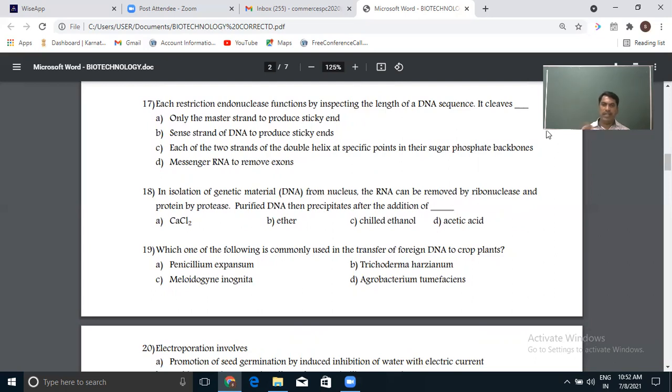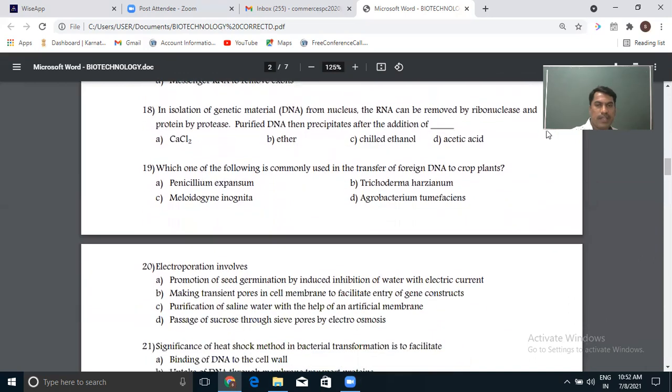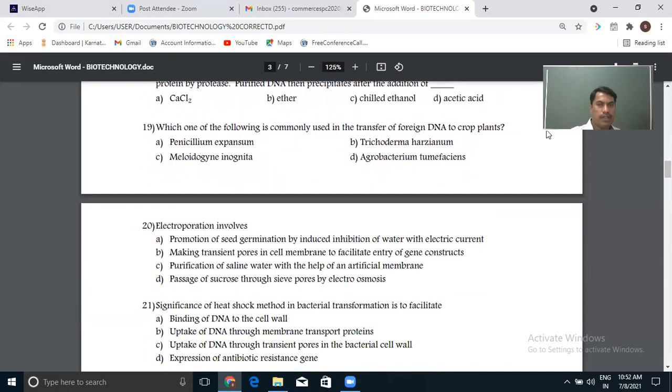Now we need only DNA, so we do precipitation of the DNA by adding one of the following chemicals we are asked about: calcium chloride, ether, chilled ethanol, acetic acid. So we need to add chilled ethanol to precipitate out DNA as fine threads. Okay, and that DNA will be taken out. So that is the simple method of taking DNA from this sample after removing all the other biomolecules.